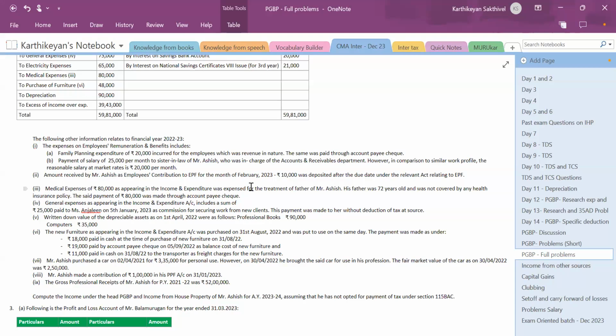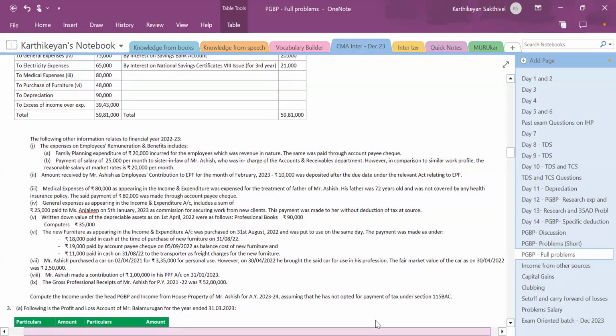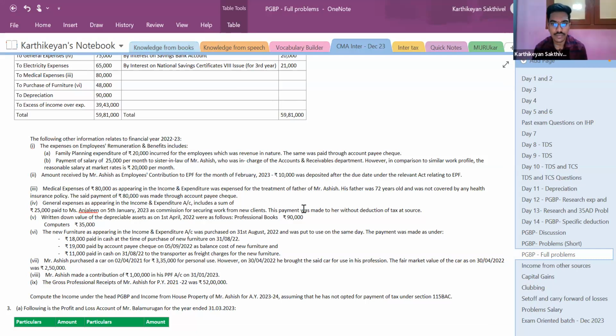However, on 30/4/2022, he brought the car into use in his profession. The fair market value of the car on 30/4/2022 was 2,50,000. Mr. Ashish made a contribution of 1 lakh to his PPF account on 31/1/2023. The gross professional receipts for previous year 2021-22 were 52 lakhs. Compute his income under PGBP and income from house property for assessment year 2023-24, assuming he has not opted for tax under section 115BAC.